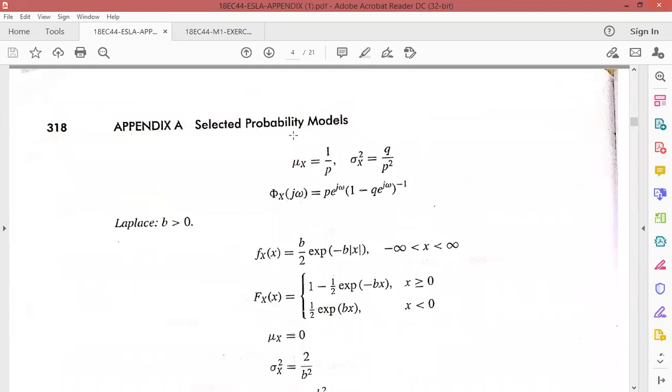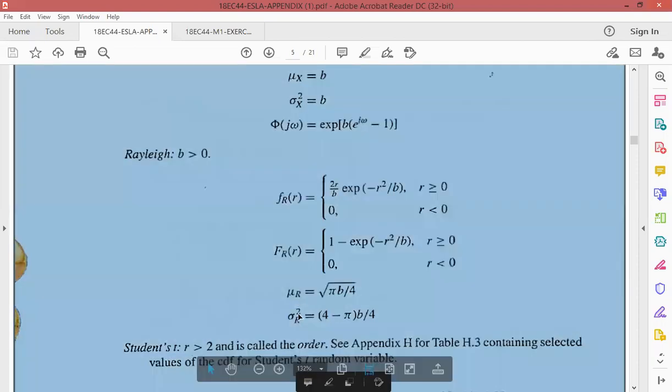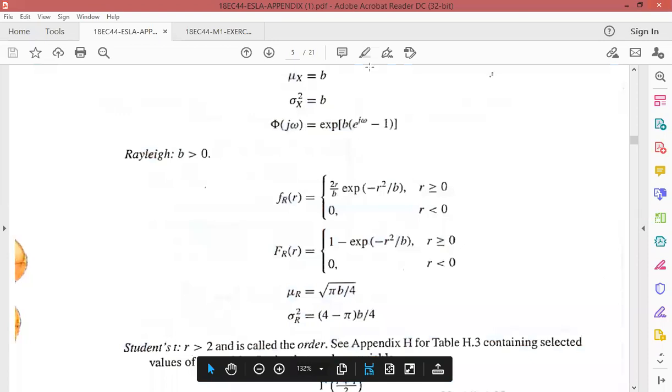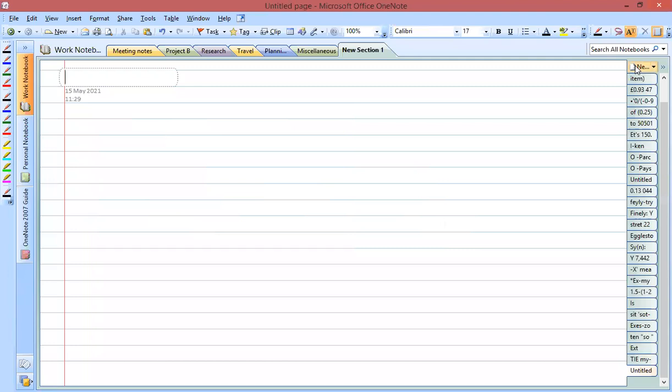So here, Rayleigh. You can see that the CDF is given like this, F_R(r). Given this CDF, you need to find the PDF, and also you are asked to calculate the mean as well as the variance. So now we'll see how to calculate the PDF when the CDF is given for a particular random variable. Let us copy the CDF given.